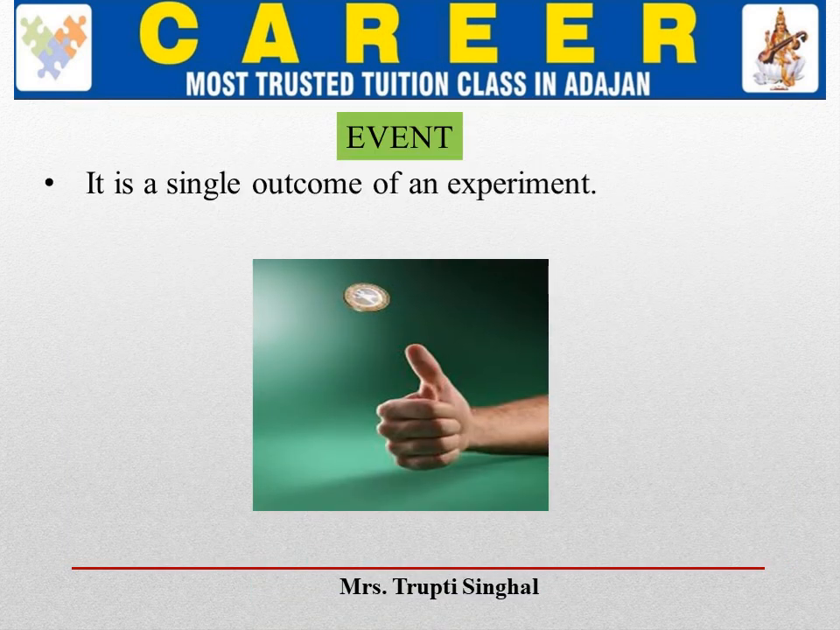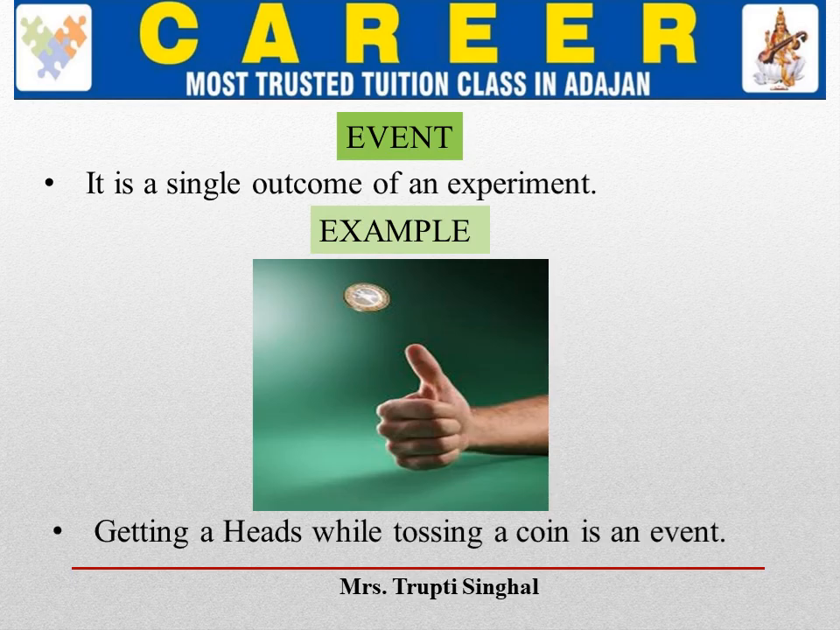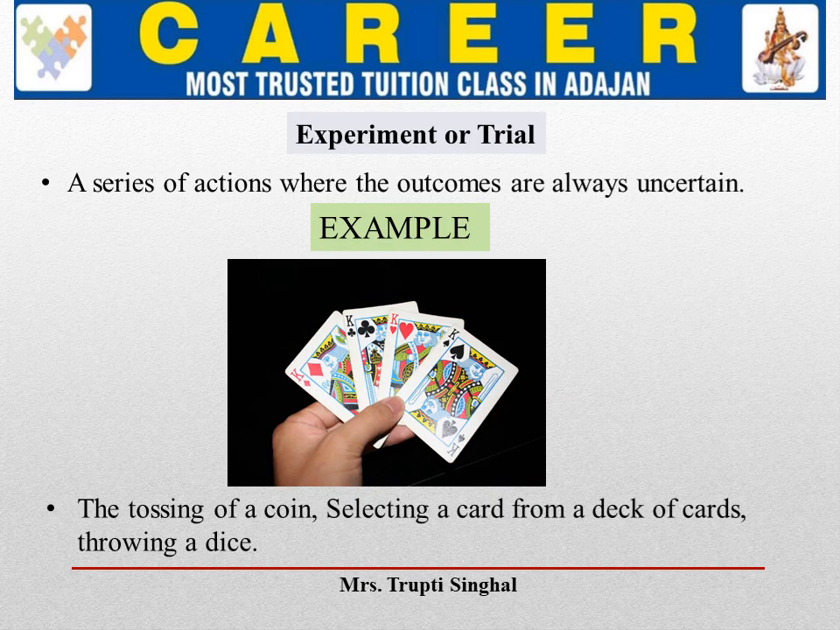What is an event? Basically, it is a single outcome of an experiment. For example, if I toss a coin, then getting a head is an event, while tossing a coin is not.